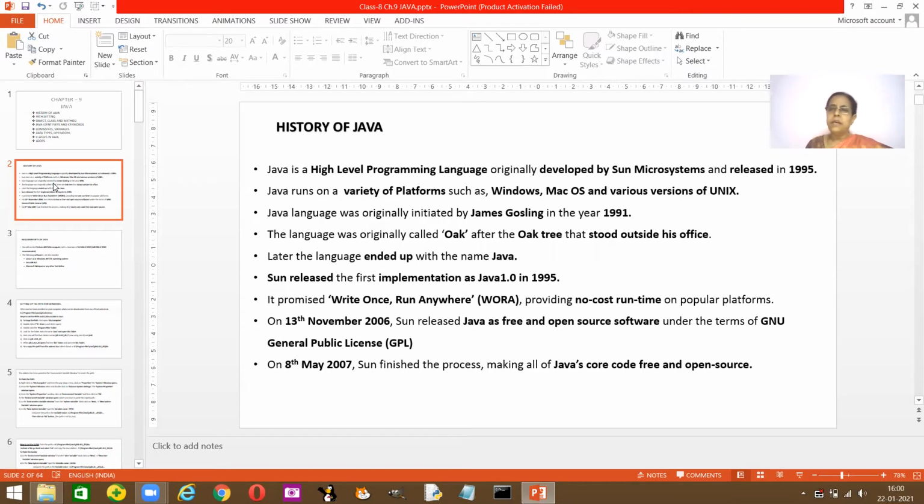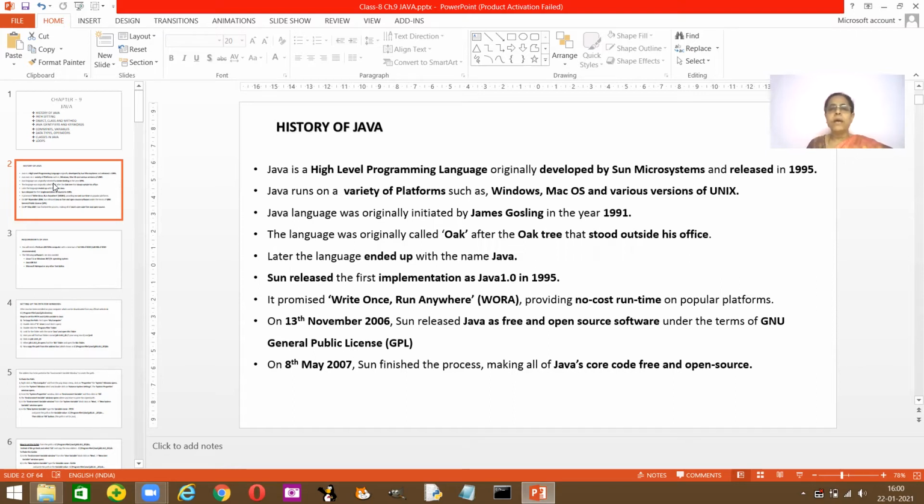Then later it ended up with the name Java, and it was Sun Microsystems that released this Java programming language. It started with 1.0. So there are different versions of Java. The first version was 1.0, and it started in the year 1995.